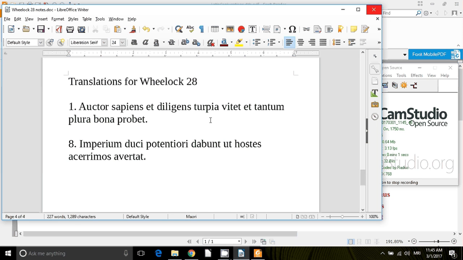Here are the translations assigned for Wheelock chapter 28. Auctor sapiens et diligens turpia vitet, et tantum plura bona probet.